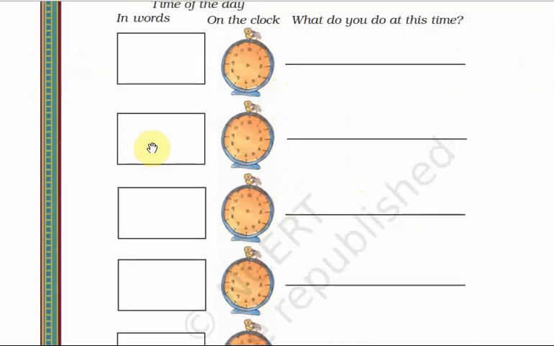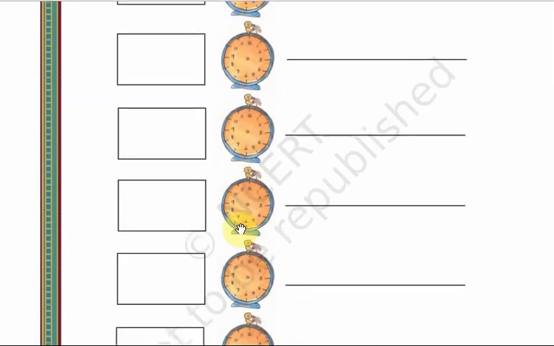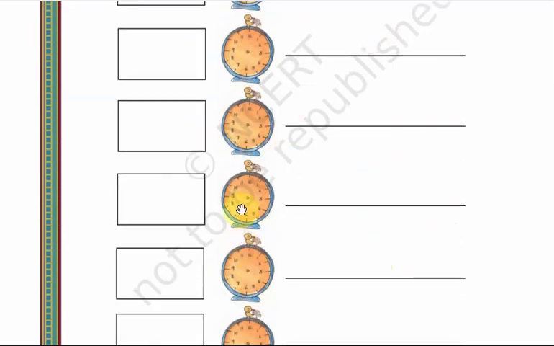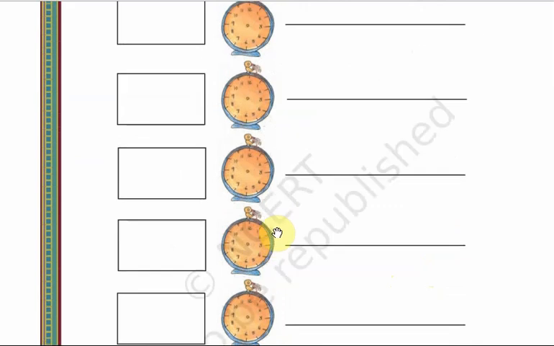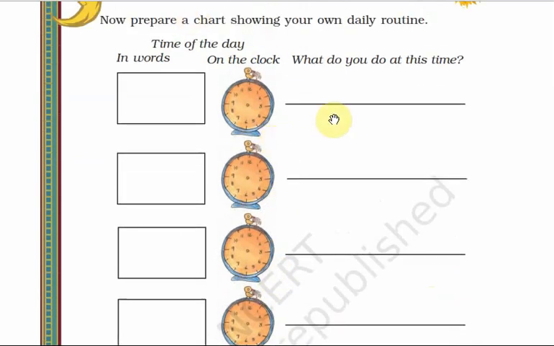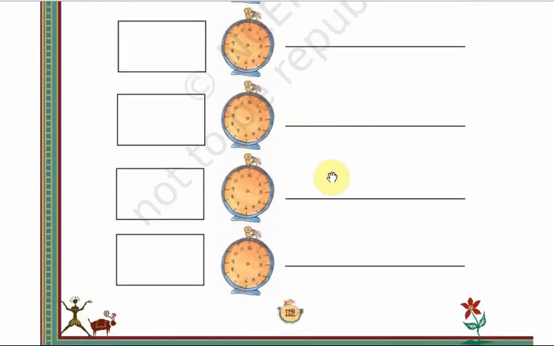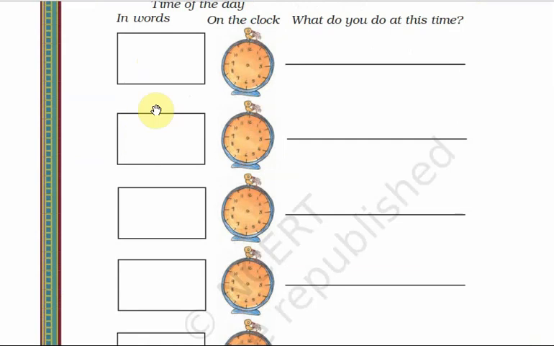Then after that, what will you do? You will take a bath. That time you can write. You will have breakfast. You will study. You will take lunch. Then you will play. Then dinner at night or going for sleep, like that. Whatever things you do in a day, you have to do here. Here you have to write the time in words. You have to show in the clock the time and what you are doing by that time, that you have to fill in these blanks provided.